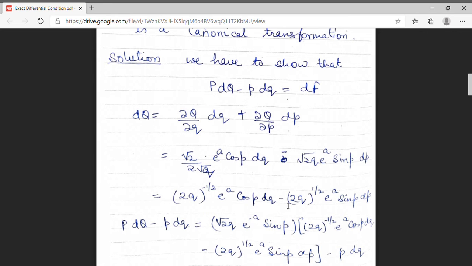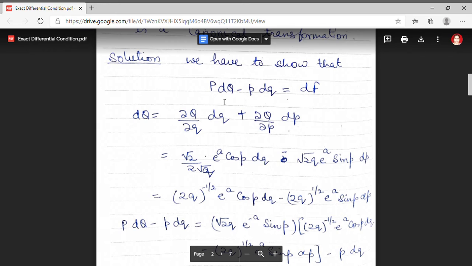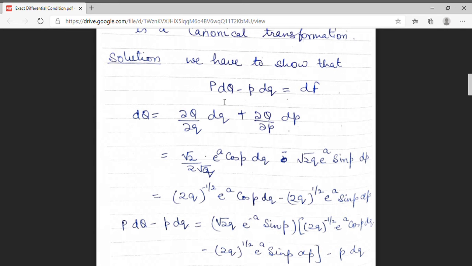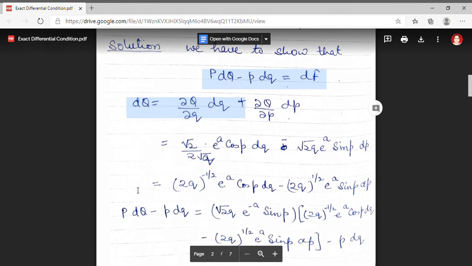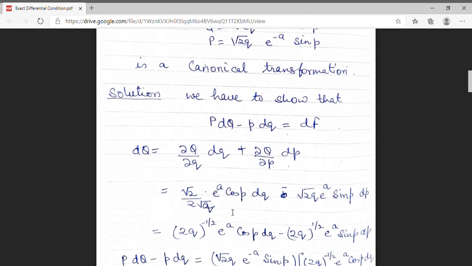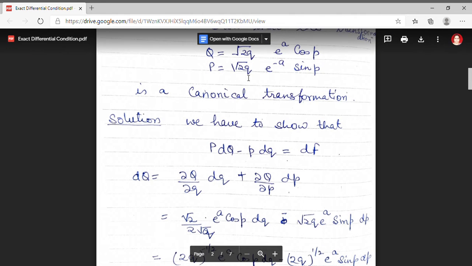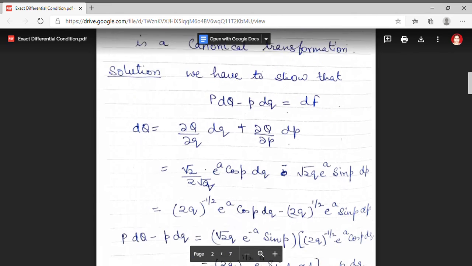Now I am solving my exact differential condition, that is, I am finding the value of capital P dQ minus small p dq. Putting the capital P which is given to me, under root 2q e raised to power minus a sin p.